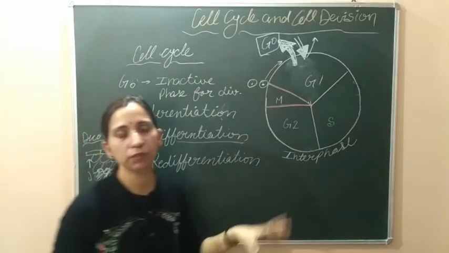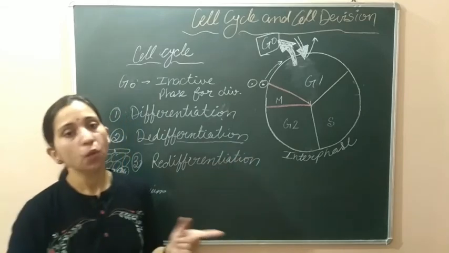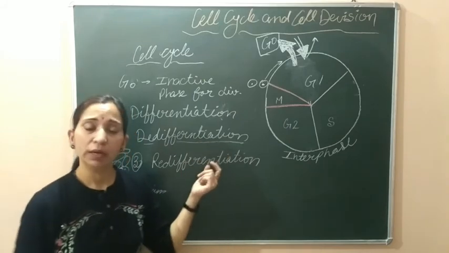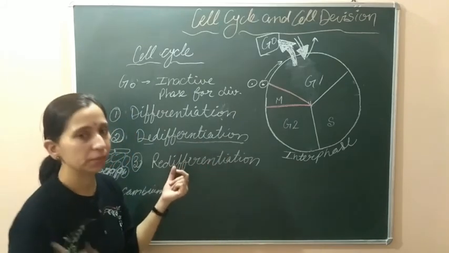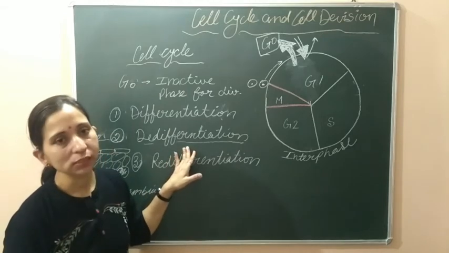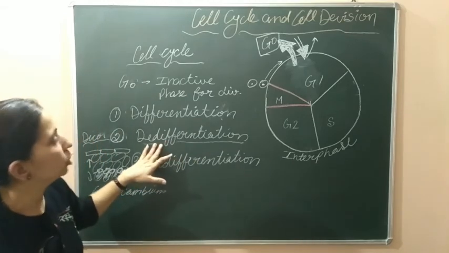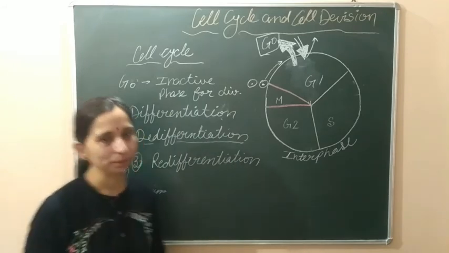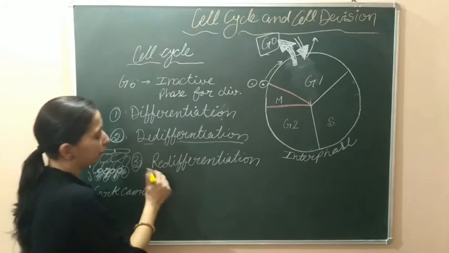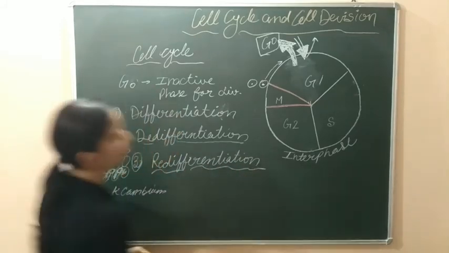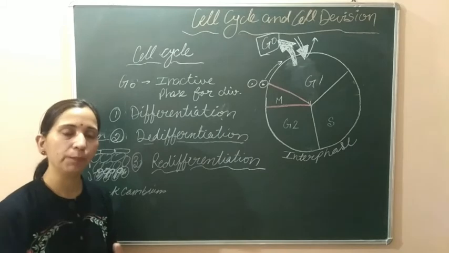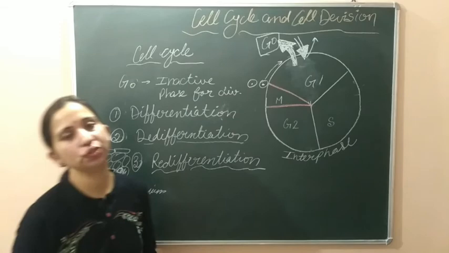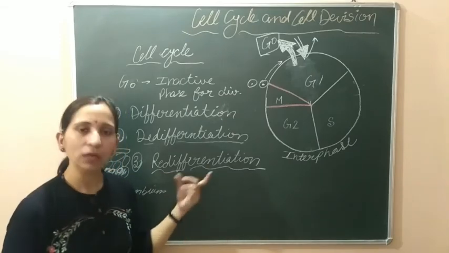But at some times these specialized or differentiated cells will enter the cell cycle again so that they can divide again. At that time we call these cells de-differentiated cells, and the process is known as de-differentiation. And later on, if these de-differentiated cells need to exit from the cell cycle again, to become permanent or specialized again, then we call these cells redifferentiated cells, and the process is known as redifferentiation.